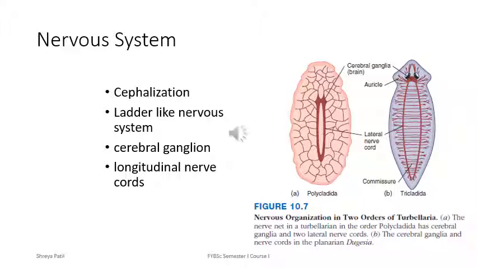In Platyhelminthes, the nervous system is ladder-like. It consists of a pair of anterior ganglia with longitudinal nerve cords connected by transverse nerves. This nervous system is located in the mesenchyme. In Platyhelminthes, protonephridia are excretory or osmoregulatory structures.